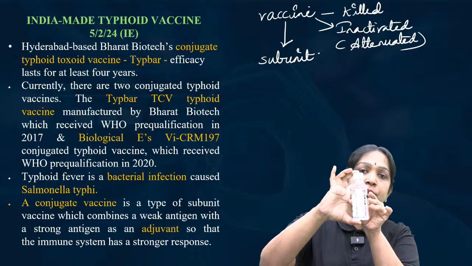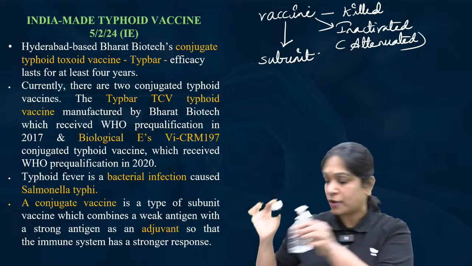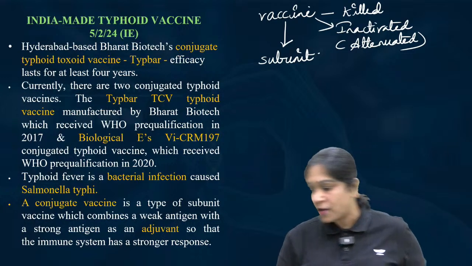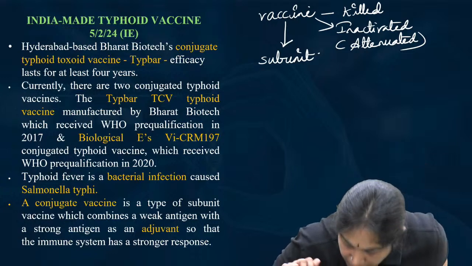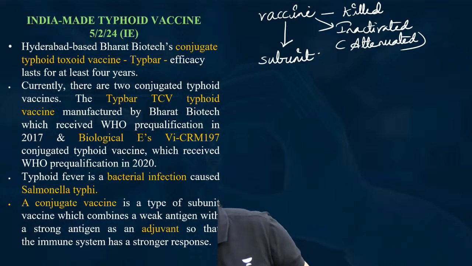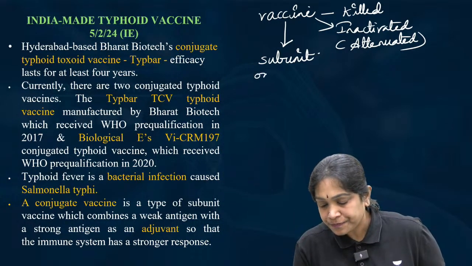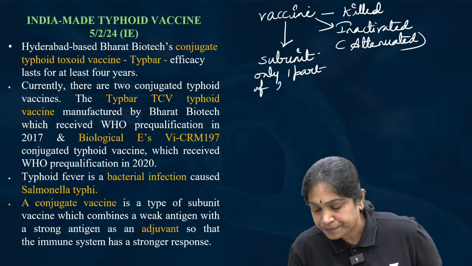But if I take a subunit vaccine, I will take only one part of it. Then we call this a subunit vaccine. We inject only one part of the pathogen.